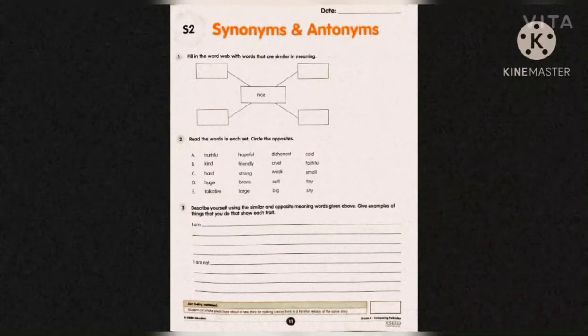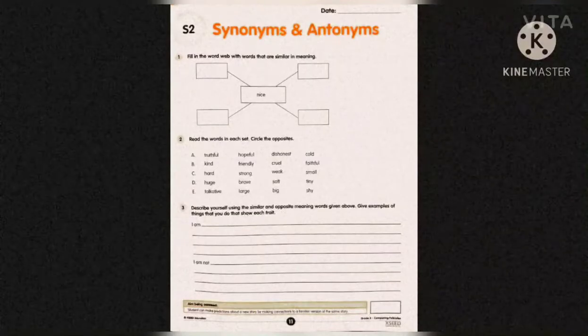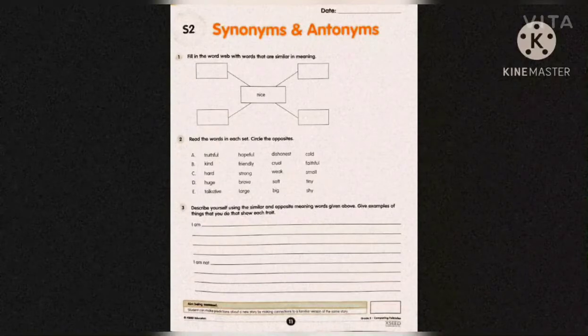Now if you move to the third question, describe yourself using the similar and opposite meaning words given above. Give examples of things that you do that show each trait. Now if you see the first and second, the first one is I am and the second one is I am not. If you say I am brave, you can complete one sentence: I am brave, I am not afraid of anything. Okay, so in the first one you want to write the first 4 lines about what you are.